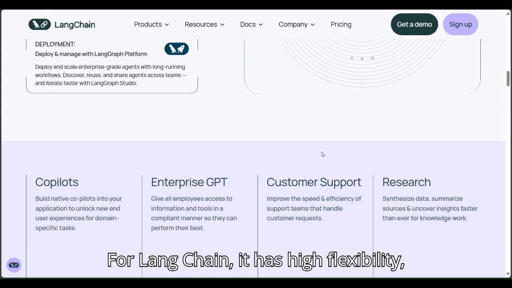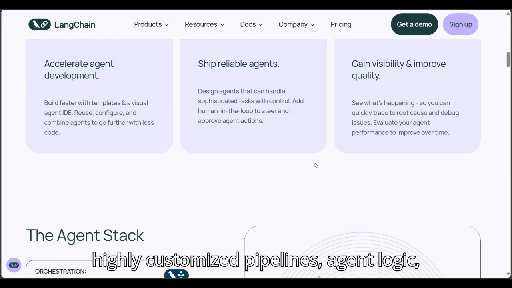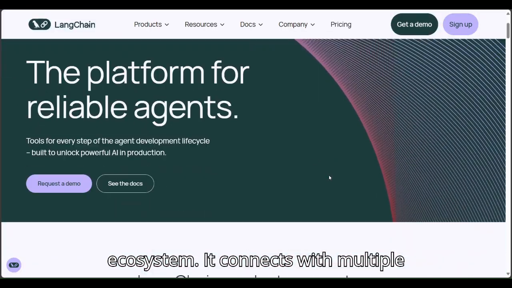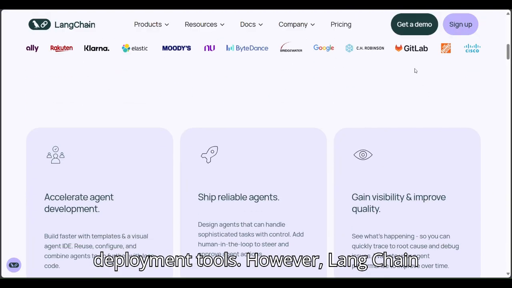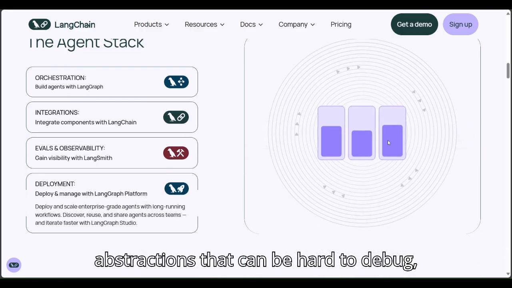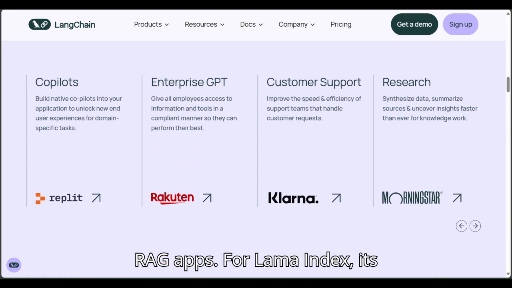For LangChain, it has high flexibility, to build highly customized pipelines, agent logic, and toolchains. It has a massive ecosystem. It connects with multiple LLMs, APIs, vector stores, memory, and deployment tools. However, LangChain has a steep learning curve with many abstractions that can be hard to debug, and it may introduce performance bottlenecks and high costs in production RAG apps.